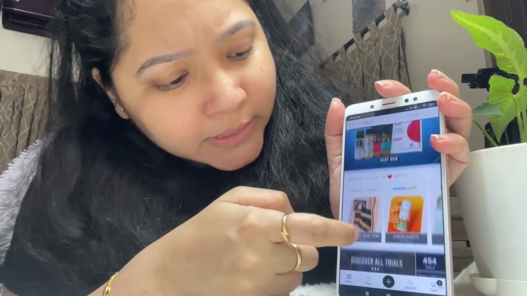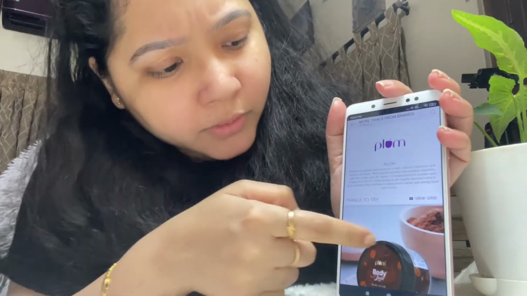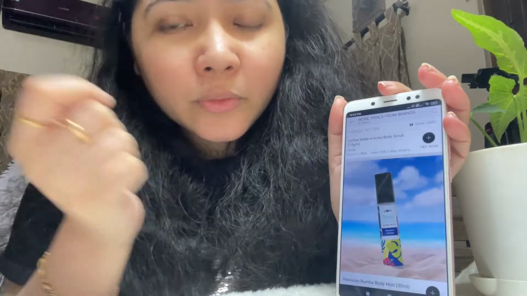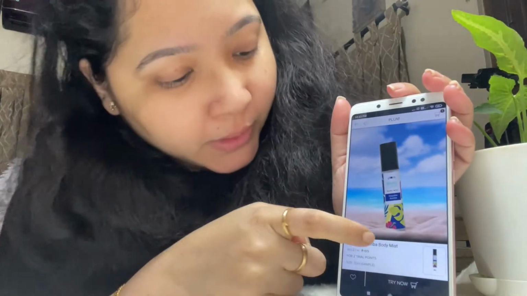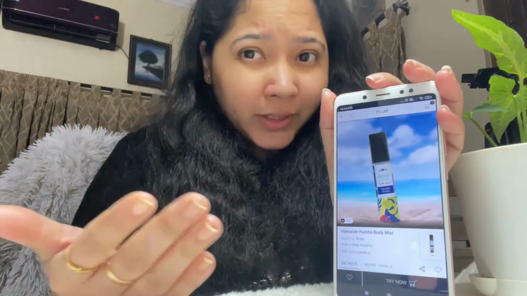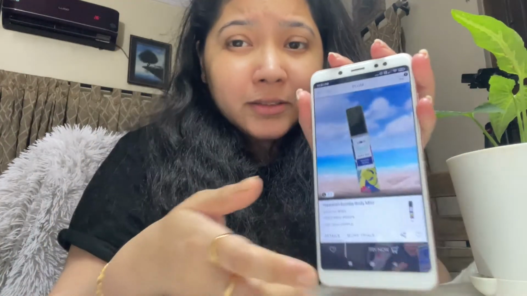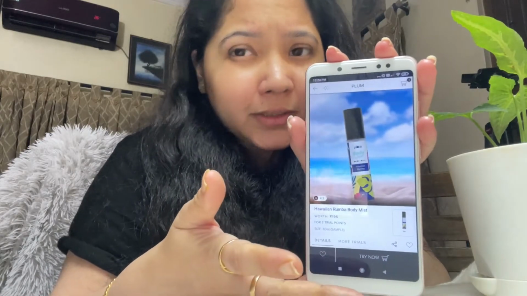Shop from this section. This is the section in which you are supposed to shop to get these products for free. And supposedly you want to buy this. Supposedly this requires 2 trial points, so I would recommend you not to do that. But obviously if you want to try this out, you can go and do that, and it depends.